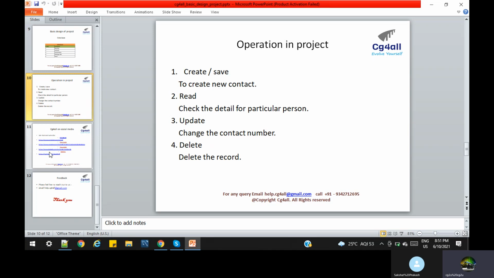In any project, these are the operations. Nothing is more than that. What is the first? Create, read, update and delete. Okay, clear? Yes, clear. So these are the basic projects.